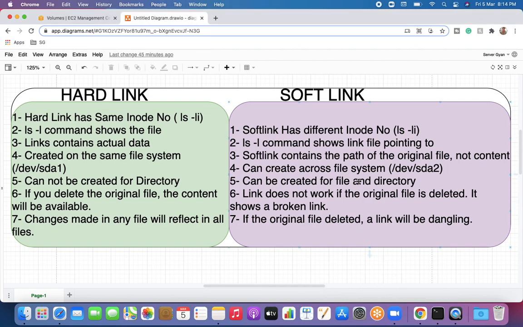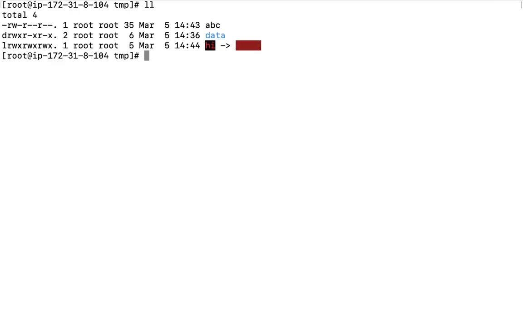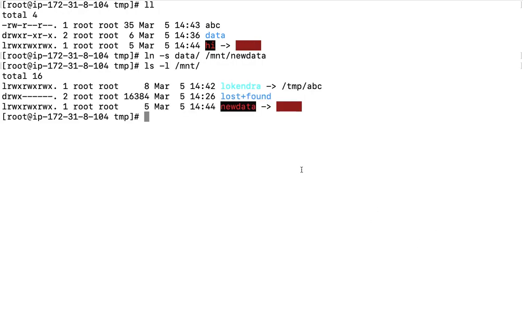So can we create it for a directory? Let us see that particular component as well. ln -s data /mnt/new data, that is created. If I run a command under /mnt, I'll be able to see that data is pointing to this one. And why is it so, guys? Why is it showing as a broken link here?